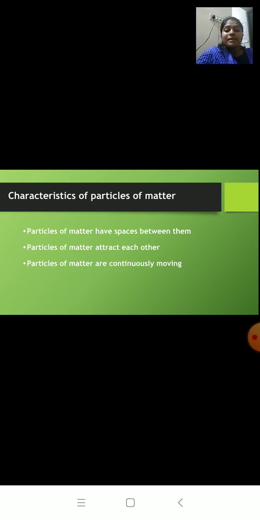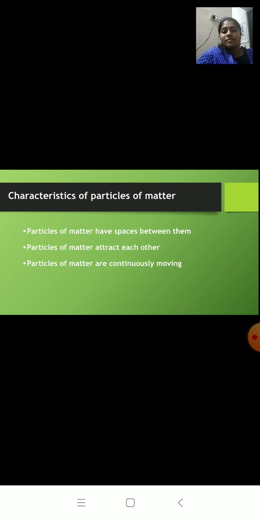Next, particles of matter attract each other. These particles have a force of attraction among themselves, and because of this force of attraction the particles are held together. If we try to break a piece of chalk, we can break it easily because the force of attraction between the particles of chalk is not that strong.